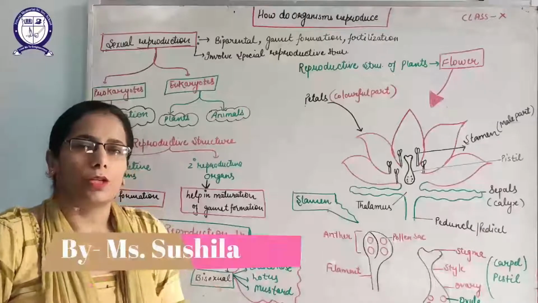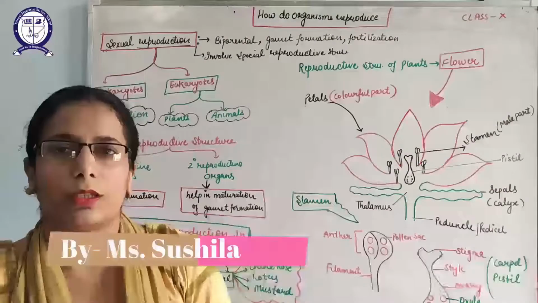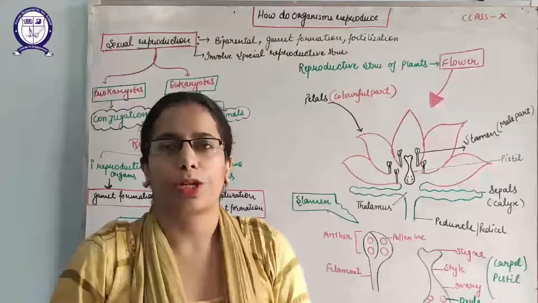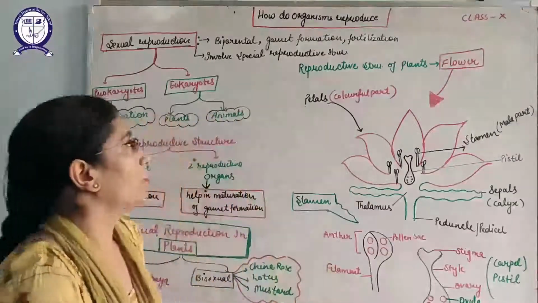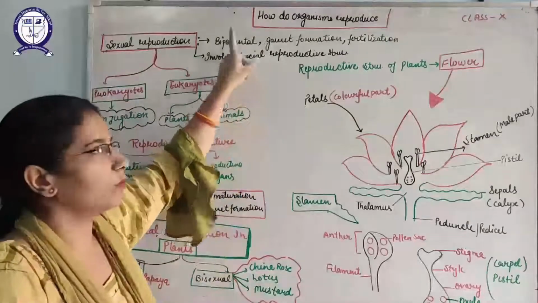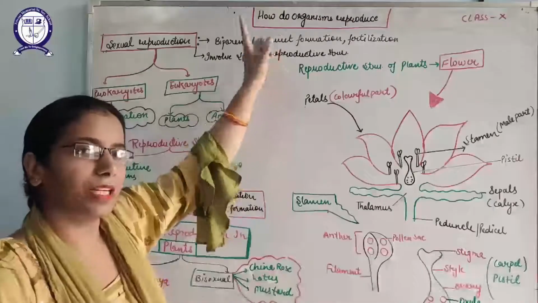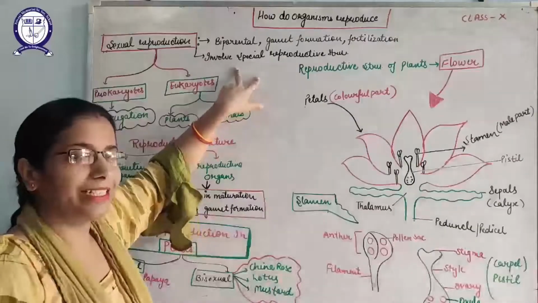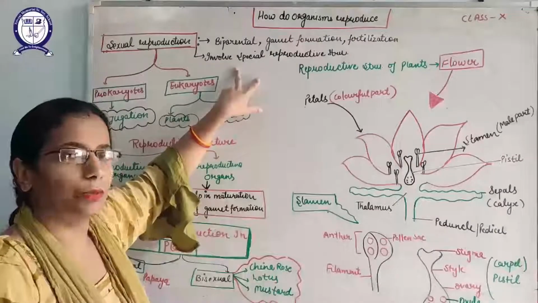Hello students, now we are going to discuss the next topic of the chapter, how do organisms reproduce, which is sexual reproduction. What is sexual reproduction? Sexual reproduction is a process which involves two parents. It involves gamete formation, then fertilization of the gametes will take place. But the main thing is, it leads to variations and causes evolution.